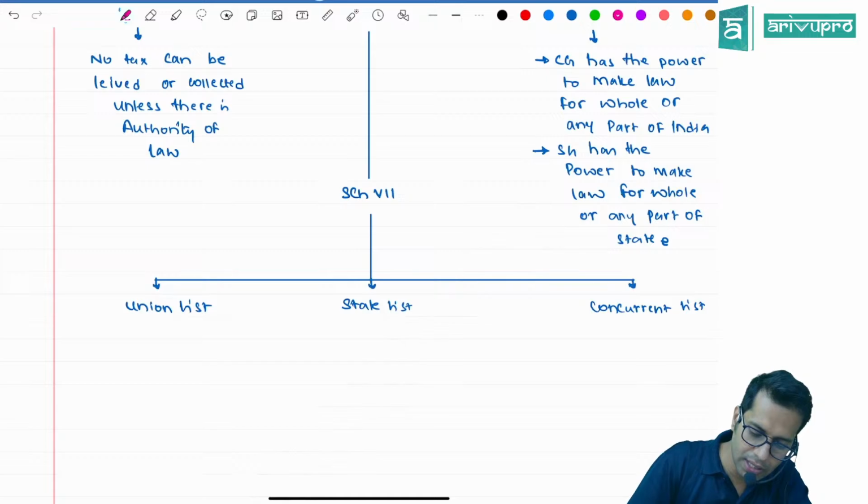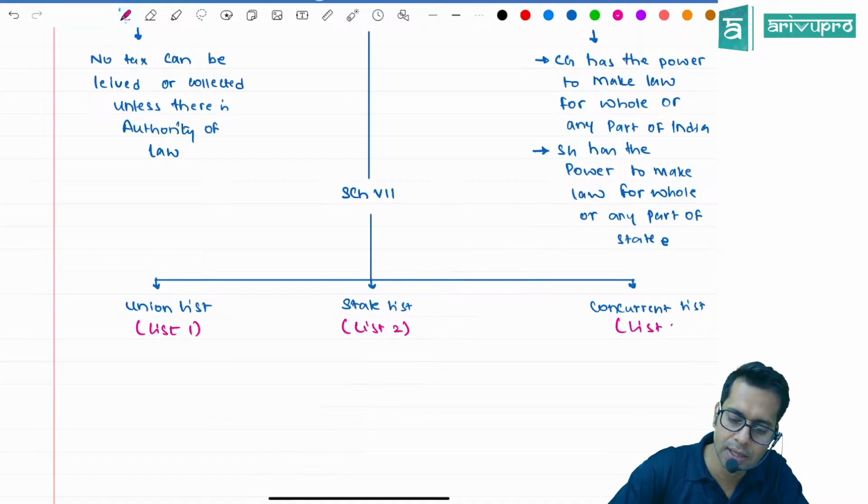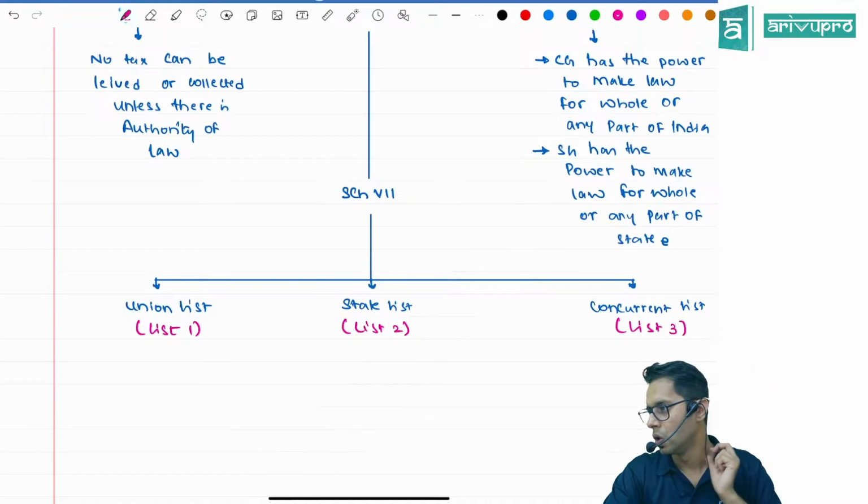Union list is also called list 1, state list is also called list 2, and concurrent list is also called list 3.